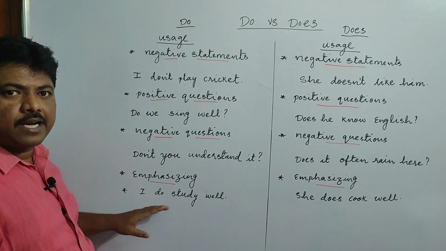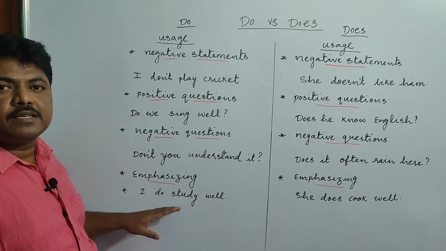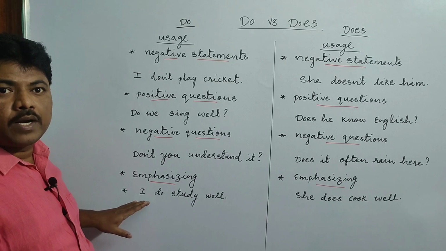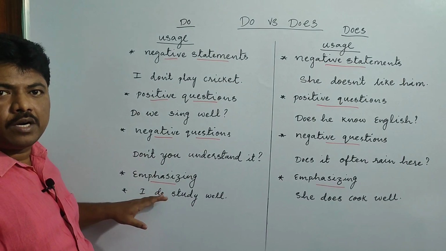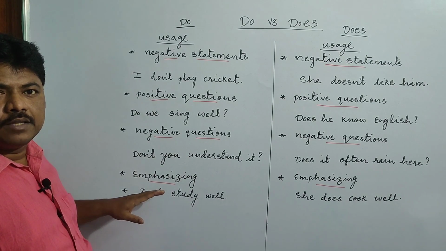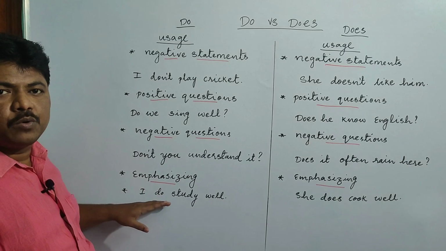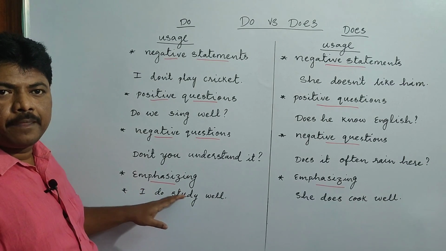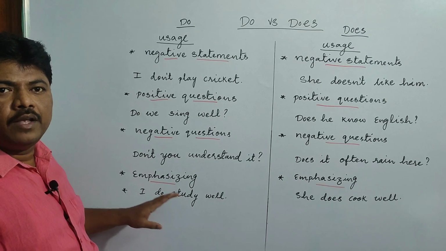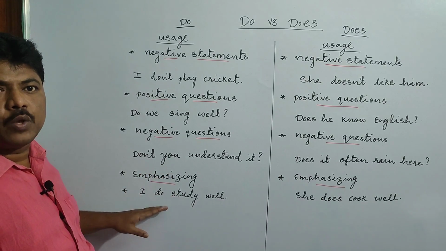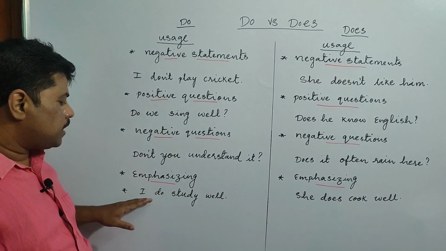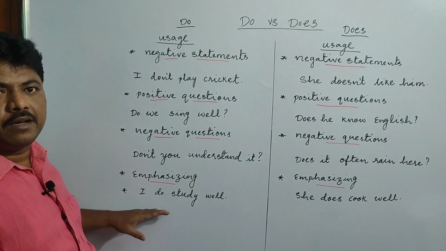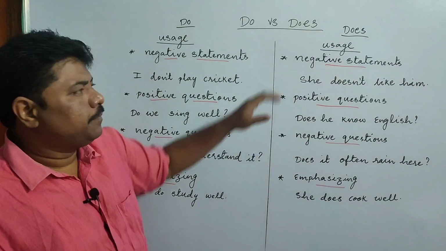Generally we say I study well, but when somebody is trying to argue with you, saying you don't study well, at that time you can use the helping verb do for emphasizing. We can simply say I do study well, instead of I study well, when you want to emphasize what you do. So in that case we can use this auxiliary verb do.